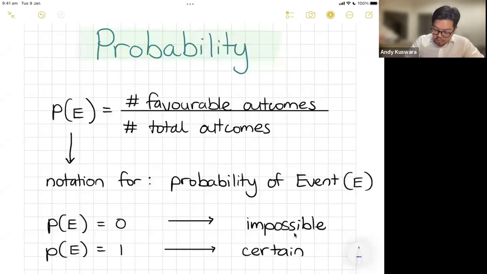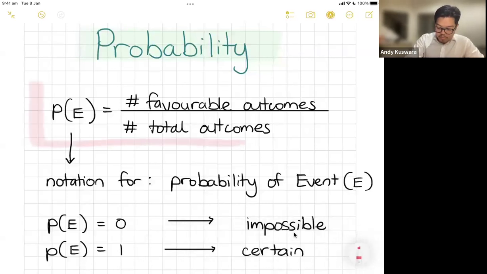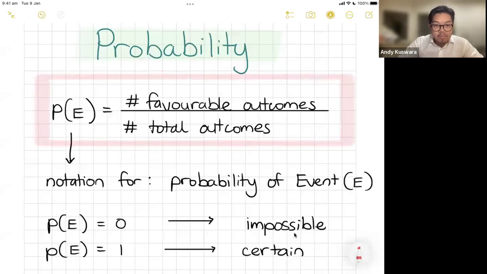Now, don't forget, and again, I'm going to start using the formal notation, but this is the exact same formula we had from relative frequency. They're the same. It's still going to be the probability of an event is the number of favorable outcomes over the number of total outcomes. Okay, now just a couple things.